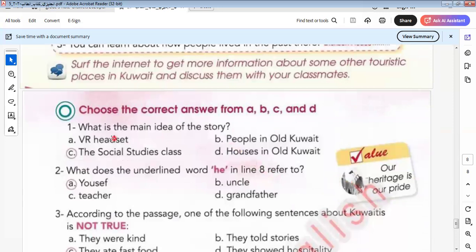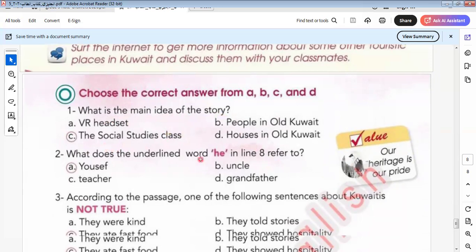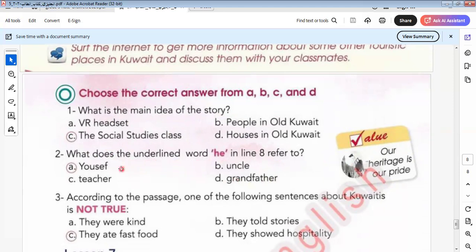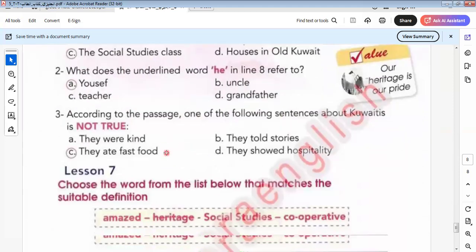Let's go to another one here. What is the idea of the story? The idea of the story is the social studies class here. What does the underlined "here" refer to? As we know, "here" refers to Yusuf, as we learned during the lesson.